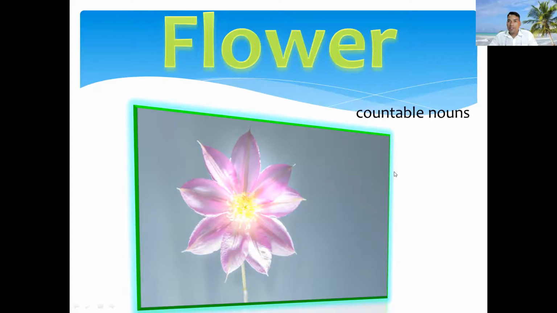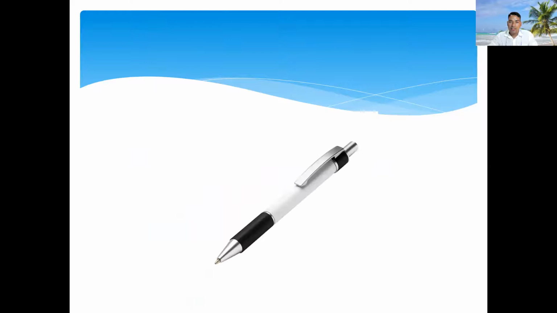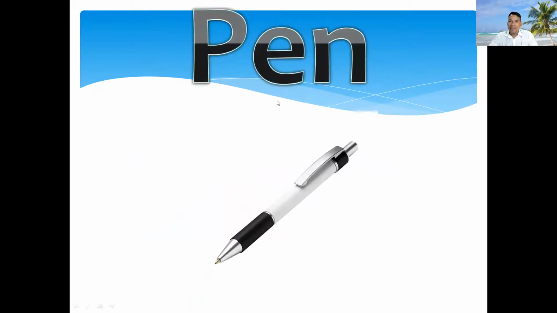And next slide, you can see here, what picture is this? This is pen. Very good. And pen is countable noun or uncountable noun? Very good, this is countable noun, because we can count: one pen, two pen, three pen, four pen, like that.